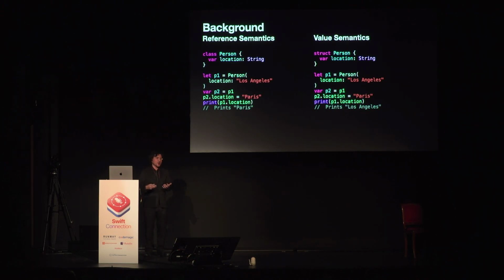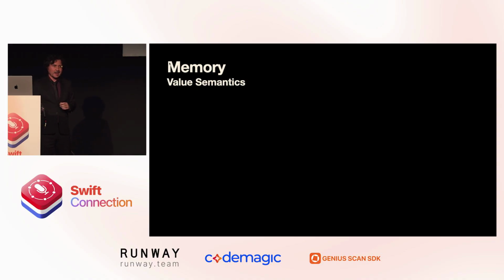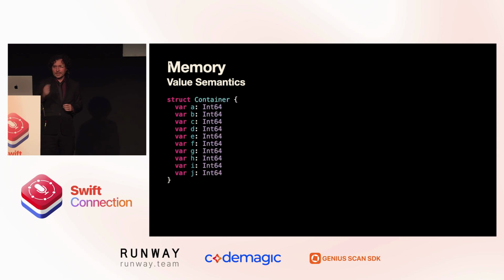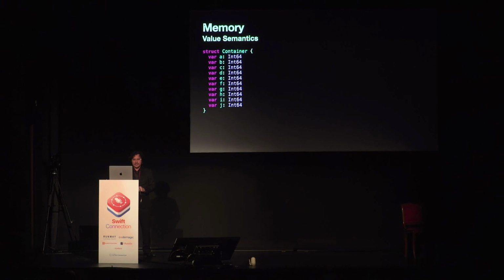Value semantics give you code that is easy to reason about locally. But you may be paying a performance penalty for value semantics. Let me show you what that looks like. An engineer named Jared Kahn has a very good essay on copy-on-write semantics for Swift. I will have a link on the final slide. This is an example from Jared. Suppose we create a Swift struct. We call it container. We have 10 stored instance properties, and every instance property is a 64-bit integer.